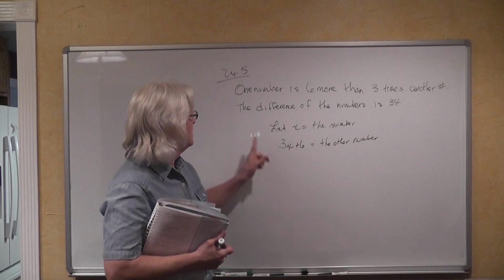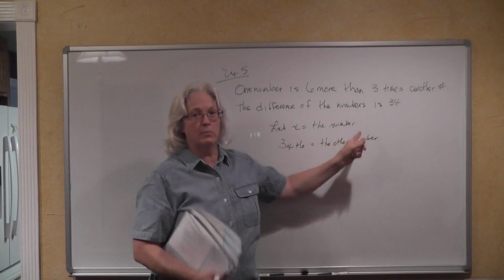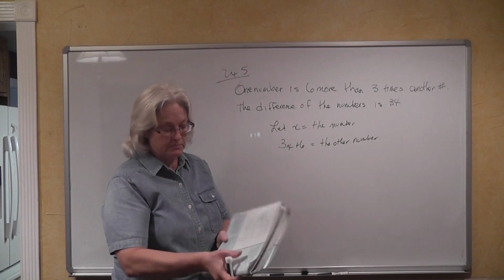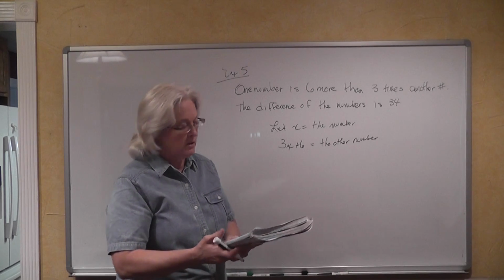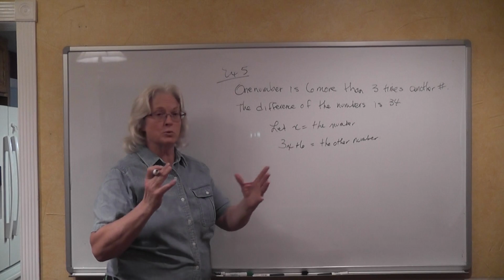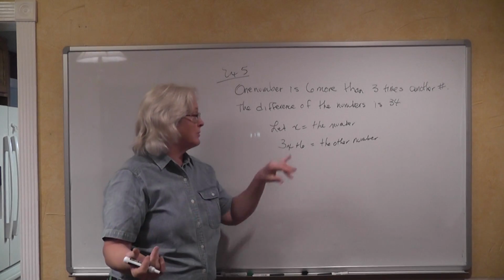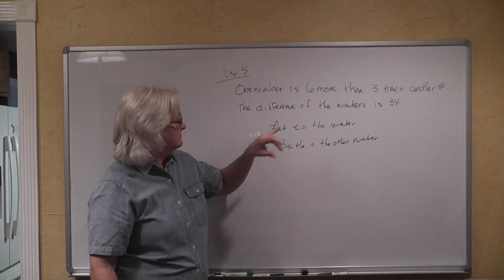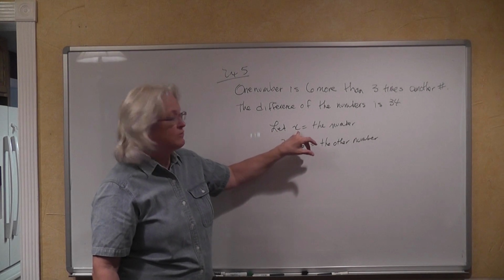Now, the difference of the numbers is 34. What is difference? Difference is subtraction. The difference of which numbers? Which number do you subtract from the other number? We're going to assume that we're going to subtract from the first number.